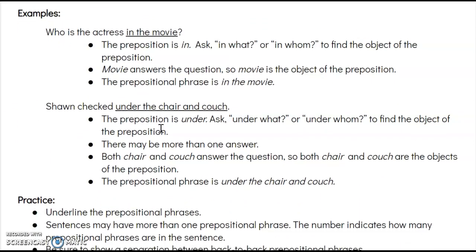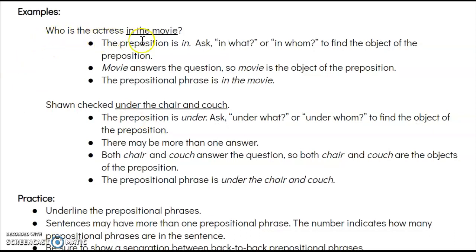All right. So here I have the sentence, who is the actress in the movie? And I've already identified in the movie as our prepositional phrase, but how did I know that? Well, I found my preposition, in, right? And then I went back to that question, what or whom? In what or in whom? So in is our preposition, and then we ask what or whom of that preposition. In what or in whom? The answer here is the movie. In what? In the movie. So our prepositional phrase is in the movie.